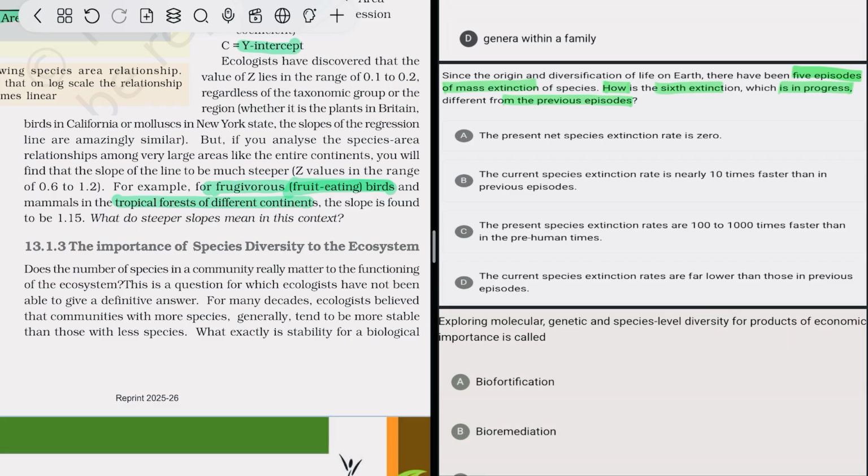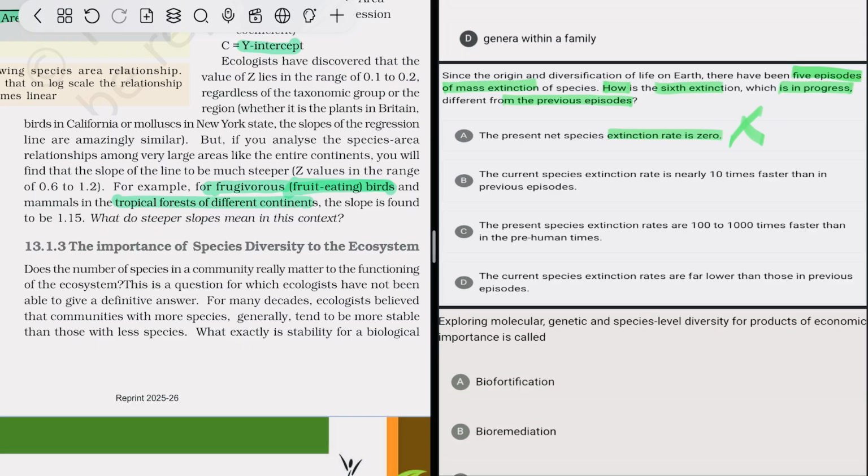The present net species extinction rate is 0. No, the extinction rate is going on, right? That is high. So how can it become 0? No, that is not true. The current species extinction rate is nearly 10 times faster than in previous episodes.